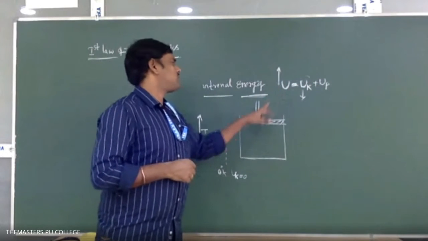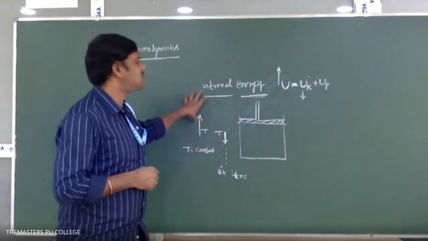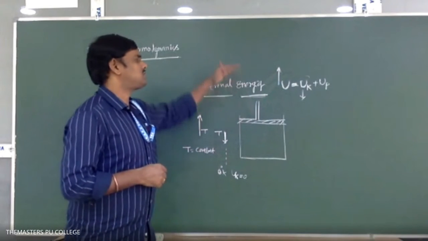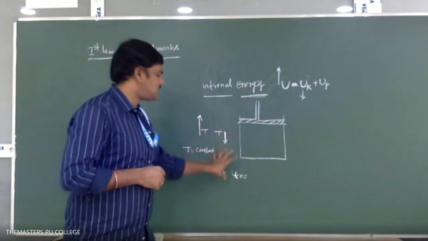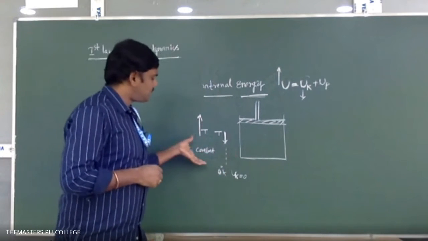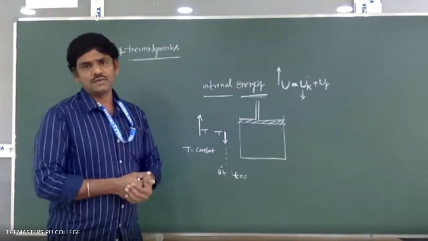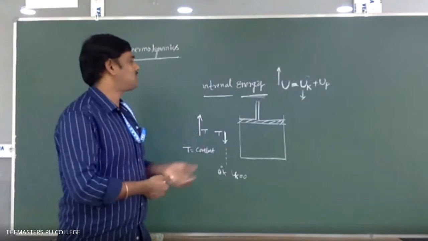Therefore, internal energy is a function of temperature. As the temperature increases, internal energy of the system increases. As the temperature decreases, internal energy of the system decreases. If you maintain the temperature constant, then internal energy is also constant. So that is about internal energy.